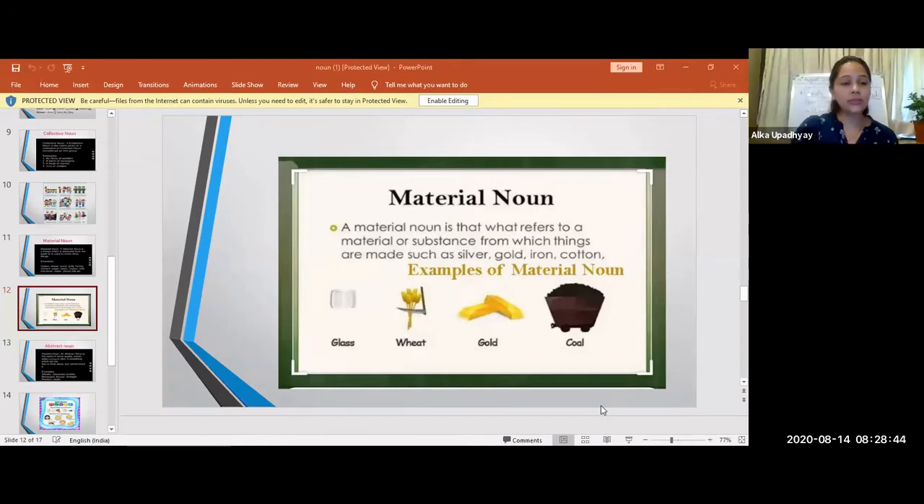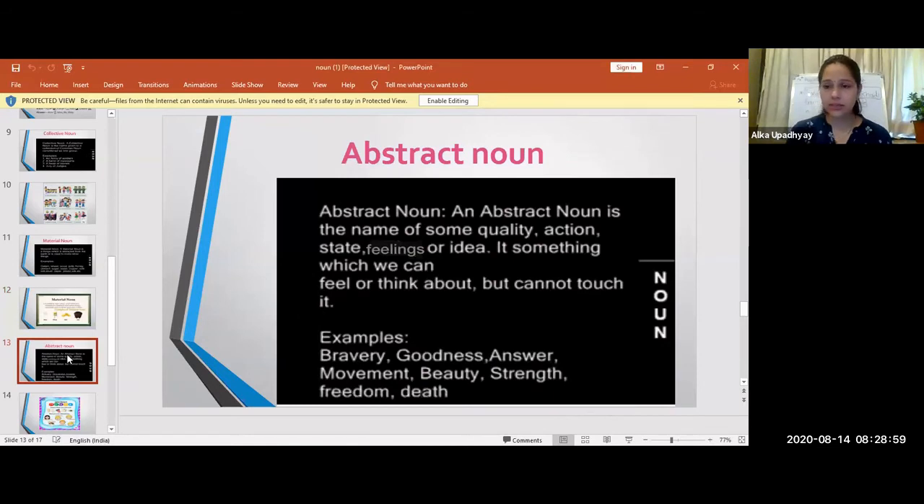Okay, so here comes our next type of noun. Abstract noun. Who will read that? Ragini, unmute yourself and start reading this. An abstract noun is the name of some quality, action, state, feelings, or idea. It's something which we can feel or think about but cannot touch.